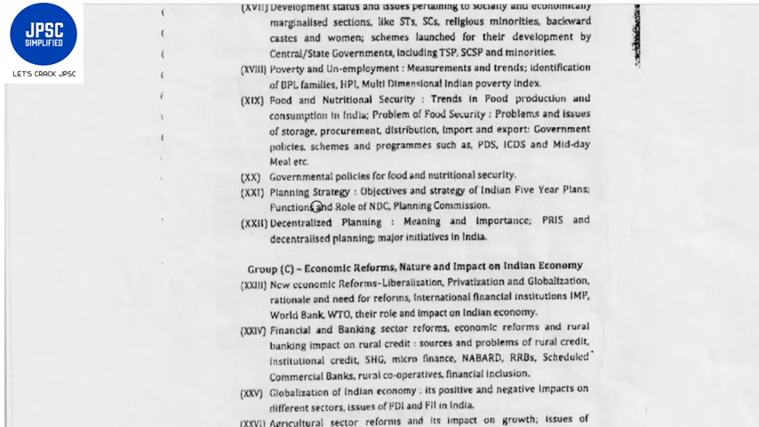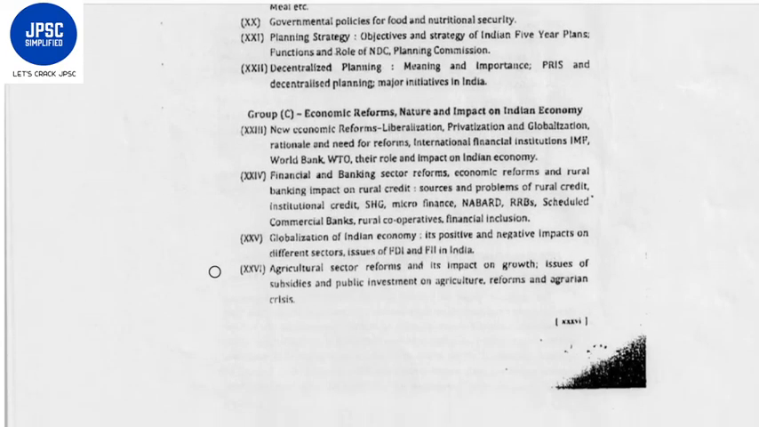food and nutritional security, planning and strategy, objective and strategy of 5-year plans, functions and role of NDC, that is National Development Council, then Planning Commission, decentralized planning, meaning and importance, PRIs, that is Panchayati Raj, and decentralized planning major initiatives in India. Then Group C or subsection 3 consists of economic reforms, nature and impact on Indian economy, that